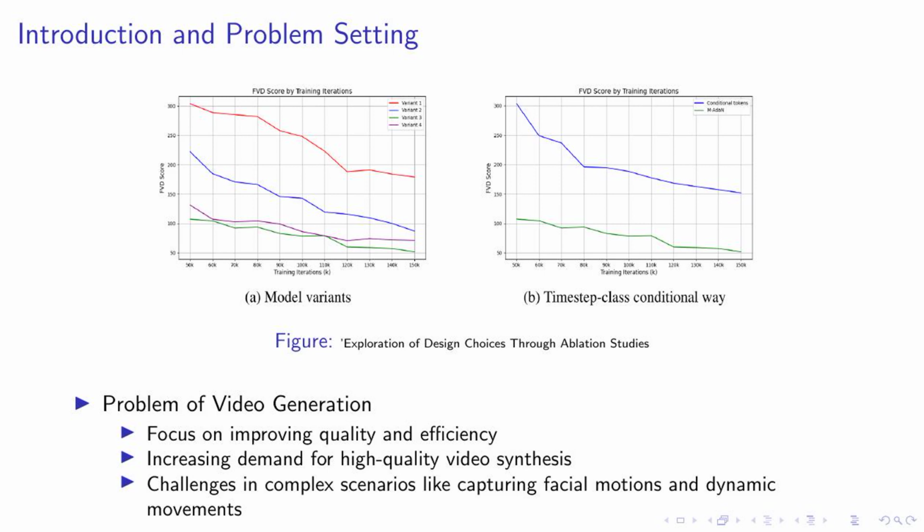Figure caption: Matten's performance on various datasets. Introduction to Matten: a diffusion method for video generation, uses the Mamba-Attention structure as the backbone, excels in standard video generation benchmarks, and displays impressive scalability.